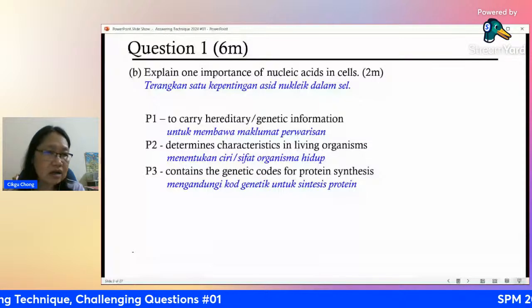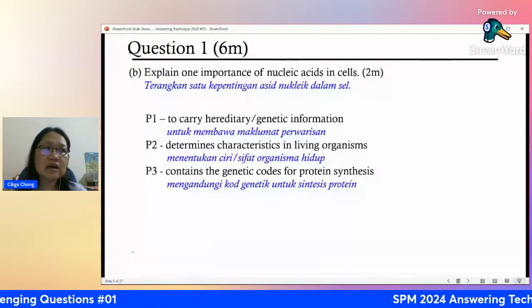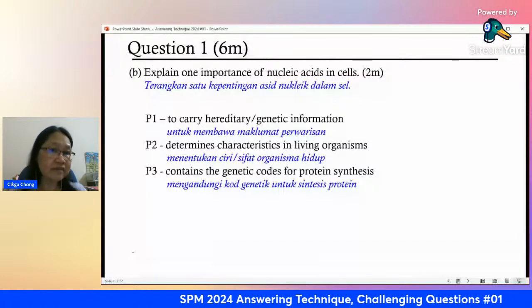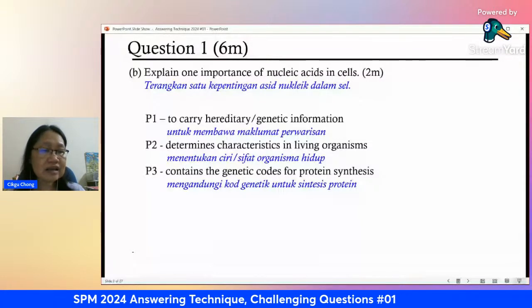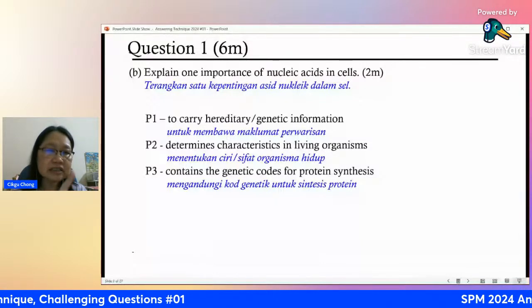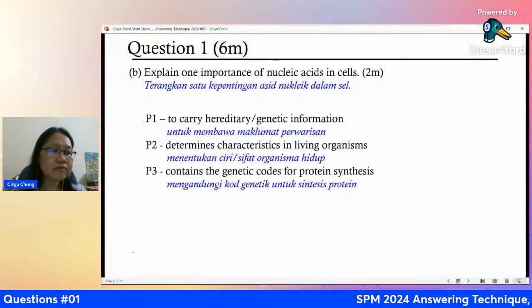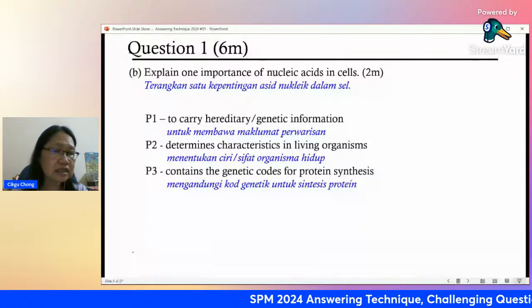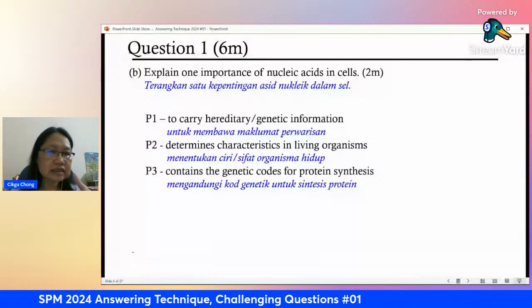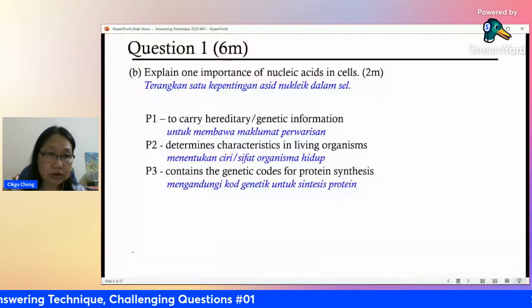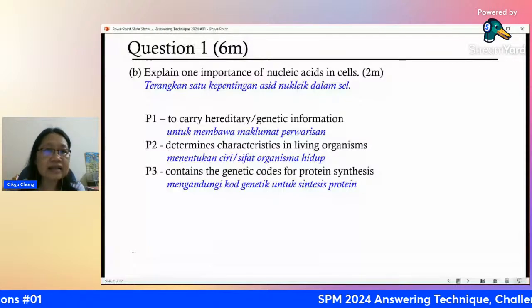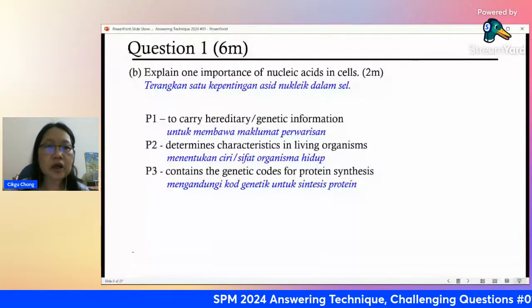Again, we start with a question that is 6 marks only. That means either question 1 or question 2 is 6 marks. Then question 3 and 4 will be 7 marks. I'm sure you know the format by now. Question 1, question 2 is 6 marks. Question 3, question 4, paper 2 is 7 marks. Question 5 and 6 is 8 marks. Then question 7 and 8 is 9 marks. So later on, we go to question 9, 10, 11. That one will have more marks.